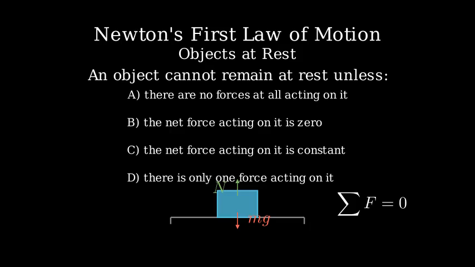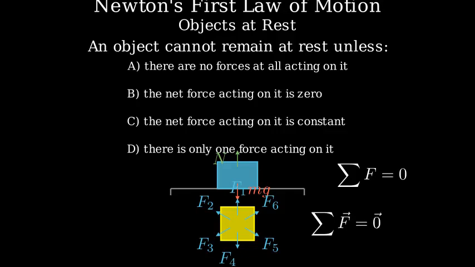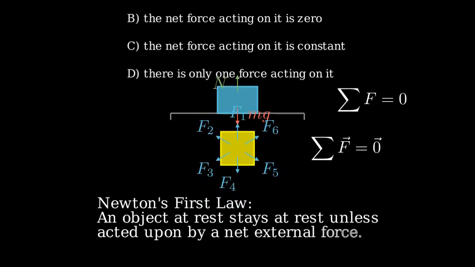Here's another example. Consider a box being pulled by multiple ropes in different directions. Even with multiple forces acting on it, if these forces balance out to give zero net force, the box remains stationary. Let's analyze why option B is correct.